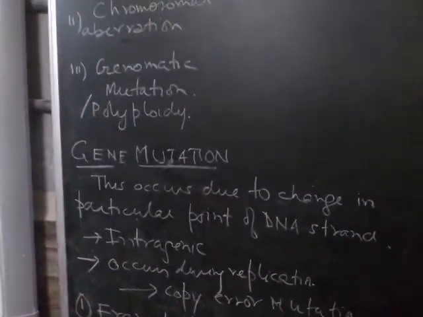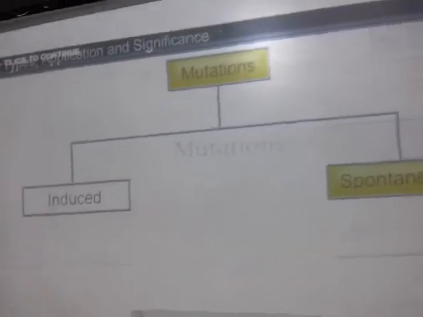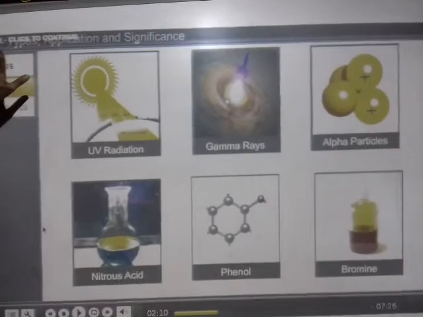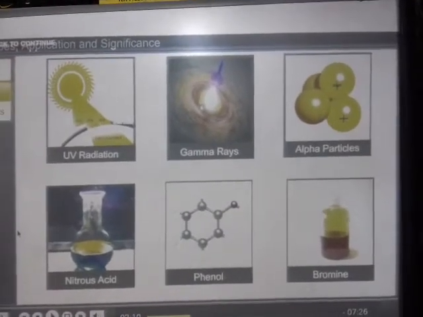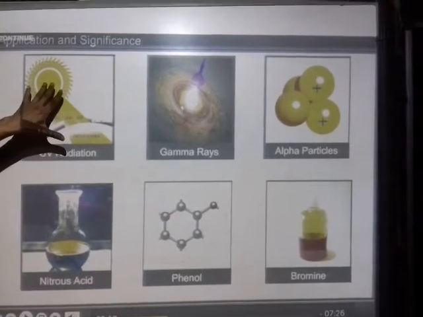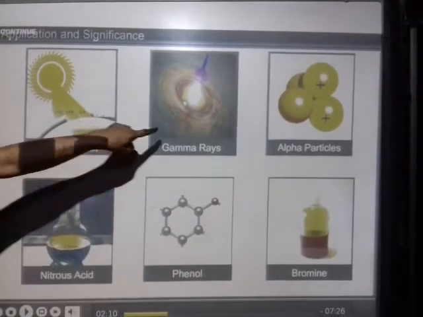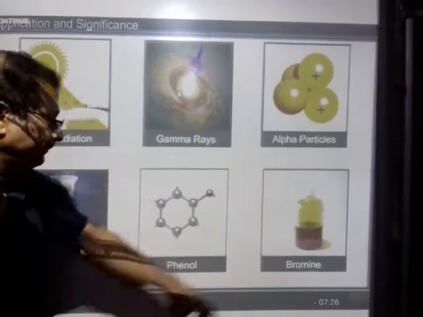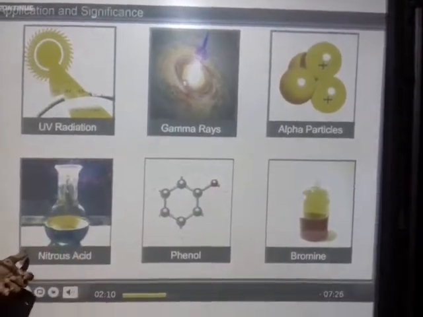Now let us see some of these structures here. So mutation, you can see, is of two types, the induced mutation and the spontaneous mutation. Now what are the different factors which cause induced mutation? Ultraviolet rays, gamma rays, alpha particles from radioactive substances, bromine, phenol and nitrous acid.